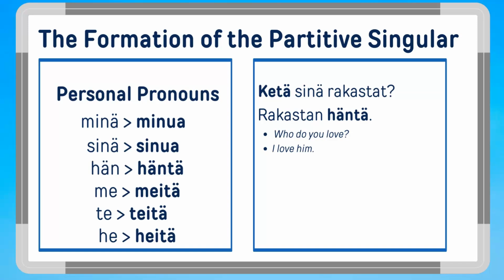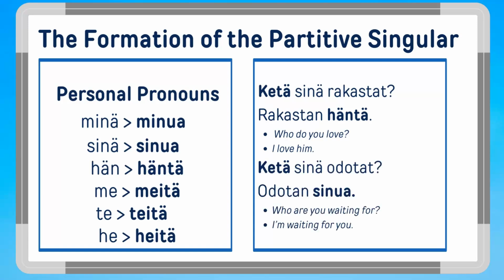Who do you love? Ketä sinä rakastat? Please note that the question word ketä is also in the partitive, the nominative being kuka. Because the verb to love, rakastaa, is a so-called partitive verb, it requires the use of the partitive case. I love him. Rakastan häntä.